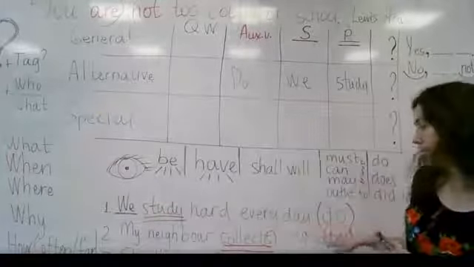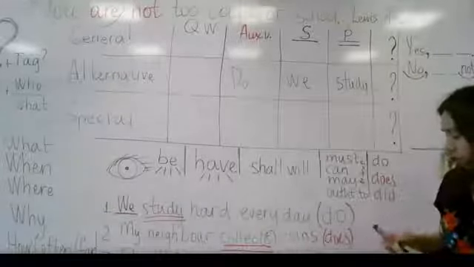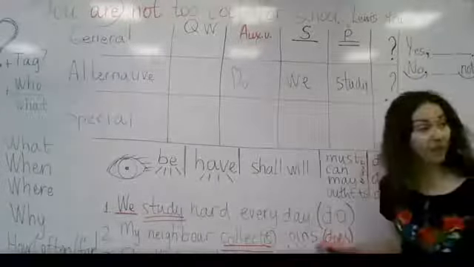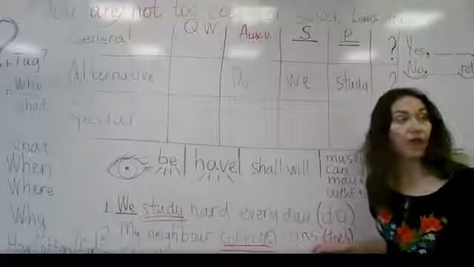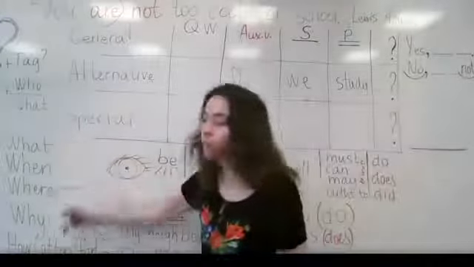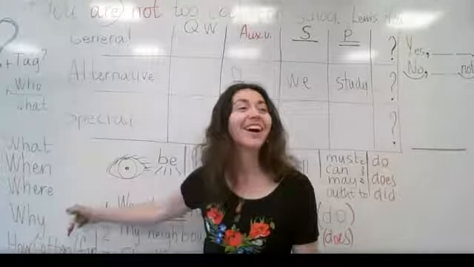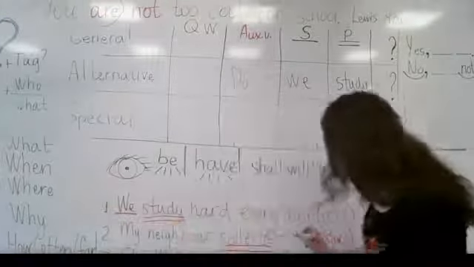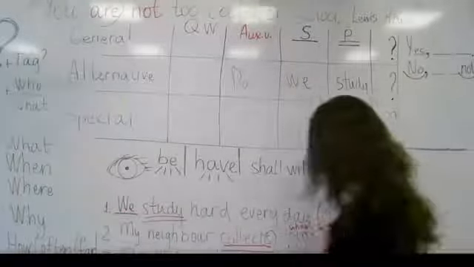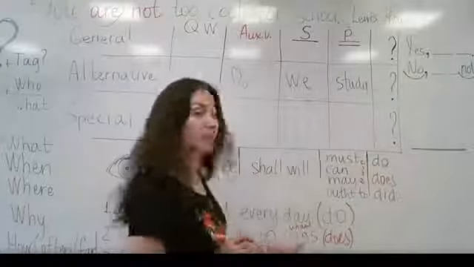We have this sentence, my neighbor collects coins. We have this word. We can ask the question when the answer will be this word, coins. What kind of word do we need to use? What word do we need to use? What? You're right. So I can write here, what, for myself. So if I say, what? The answer will be coins.